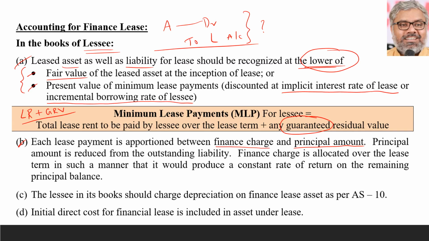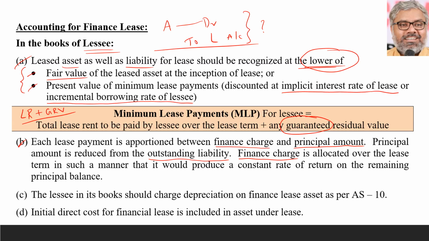What happens to principal amount? Naturally, that will be reduced from the outstanding liability which is already there, and finance charges will be allocated over the lease term in such a manner that it would produce a constant rate of return on the remaining principal balance. That's what is given, but all these things we cannot actually apply in the problems every time. So simply speaking, finance charges are charged to the P&L account. That is interest, right? Interest has to be charged to the P&L account.